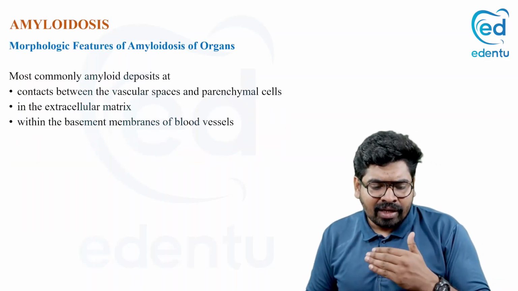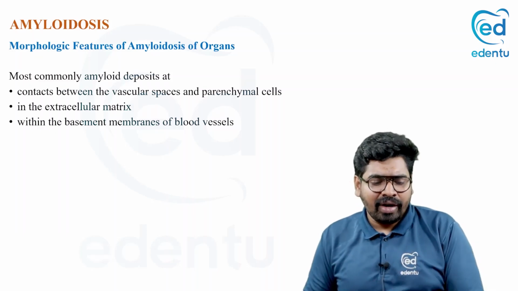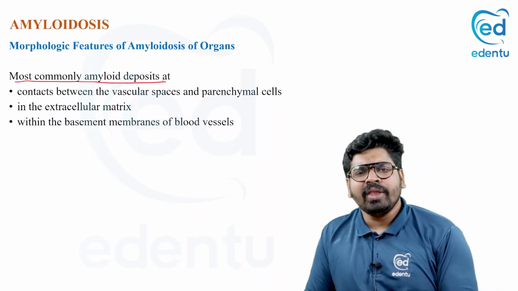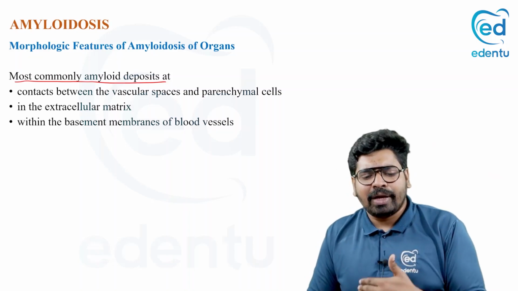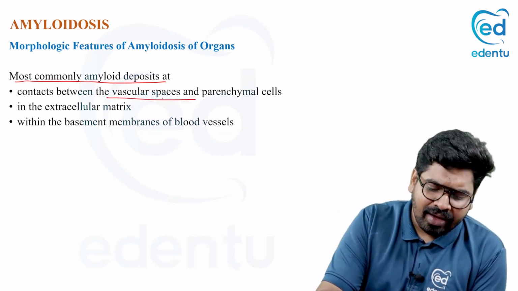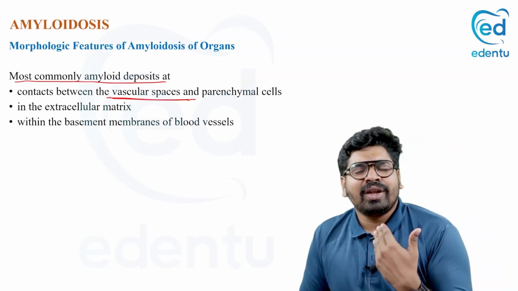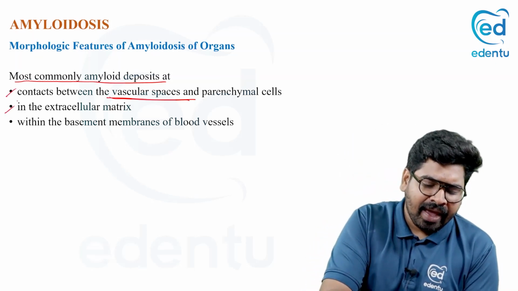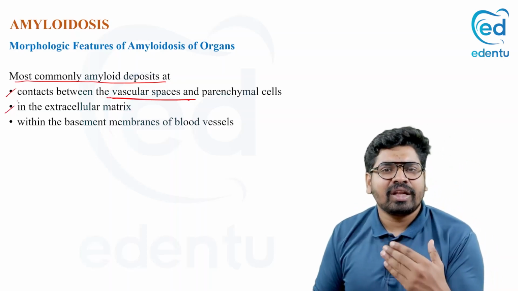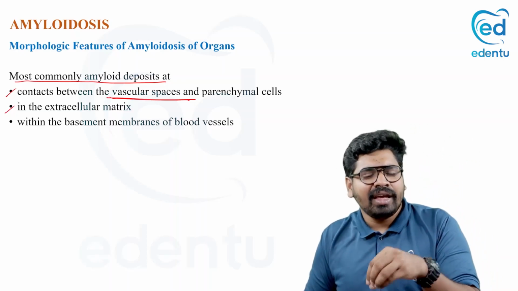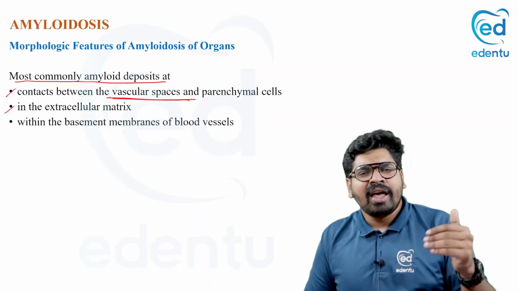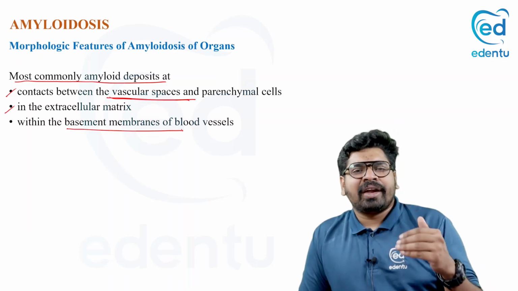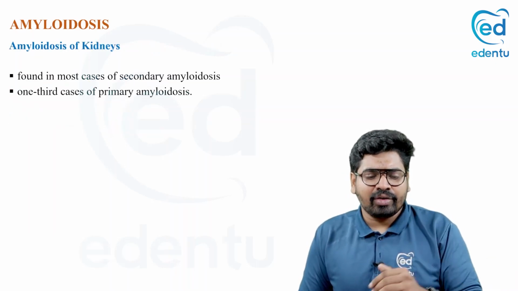And what are the other morphological features of amyloid? Where does amyloid most commonly deposit, and where should we check for it? Mostly in the vascular areas, mainly near the blood vessels. Amyloid is deposited in between the cells, in the extracellular areas, not inside the cell, and mostly in the basement membrane region, near the blood vessels.